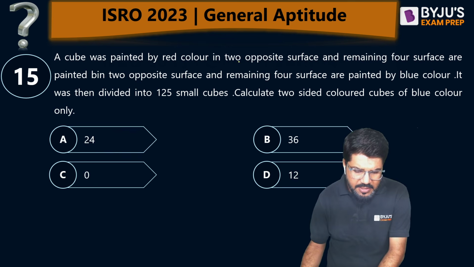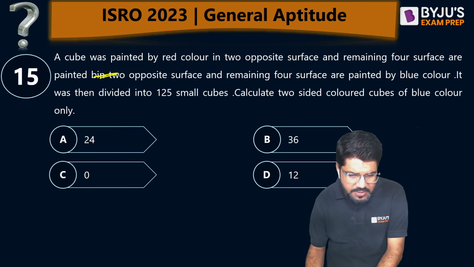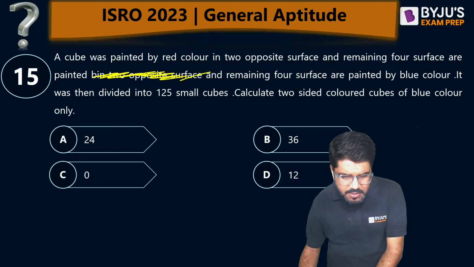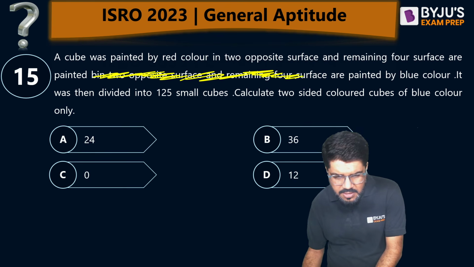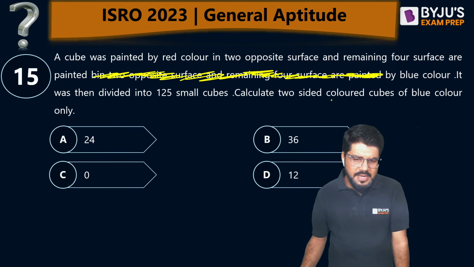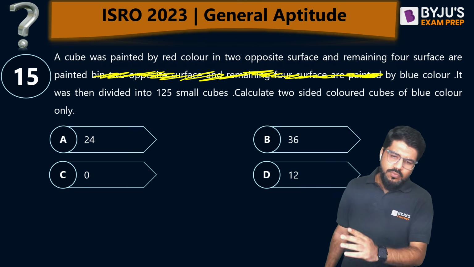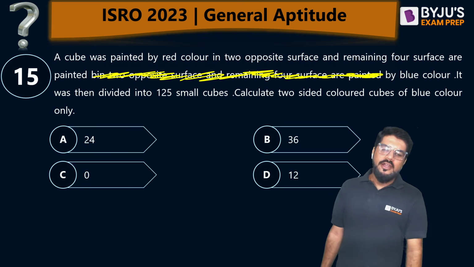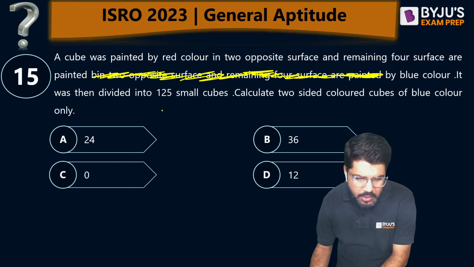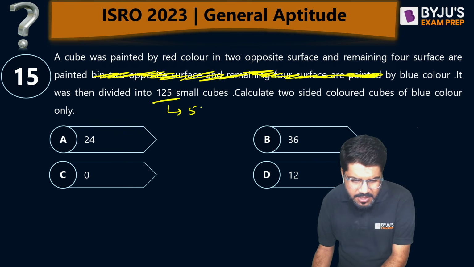Remaining four surfaces are painted by blue color. It was then divided into 125 small cubes. So to divide into 125, there will be a 5 cross 5 cross 5 type of picture.